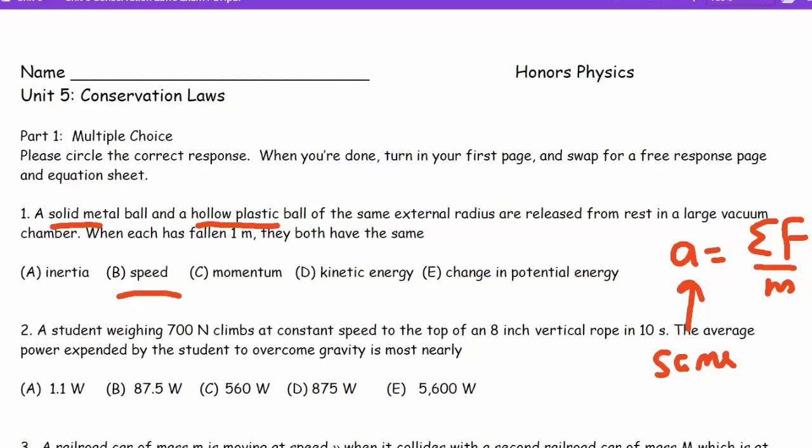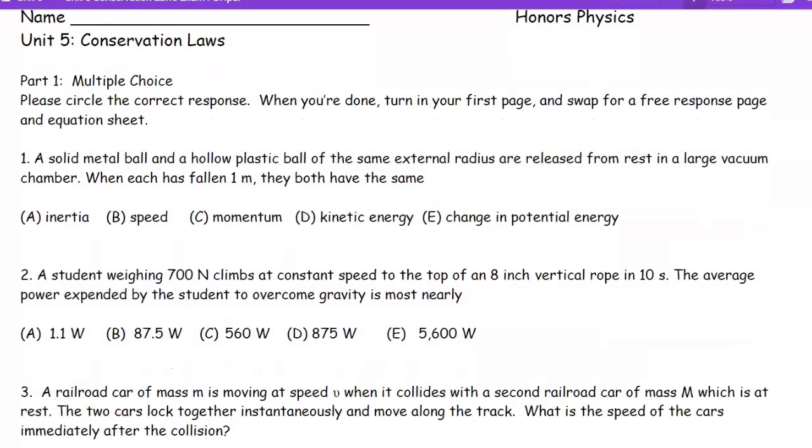Alrighty. So that's why, if somebody asks you how it could be that a bowling ball would have the same acceleration as a lacrosse ball, a bowling ball has such big weight, and you'll say, yeah, it's got a bigger weight, but it's also got a bigger inertia or mass, and those two factors cancel. And that's your explanation on that one over there. That might help you for tonight's homework.